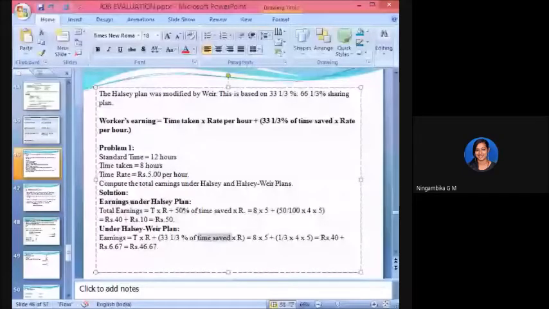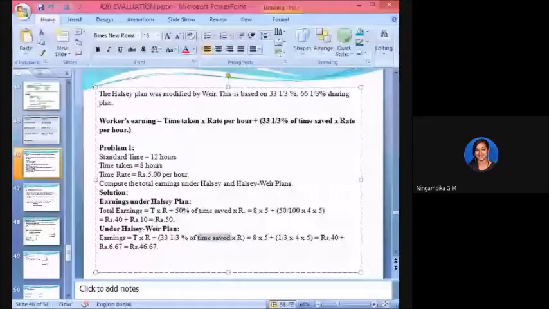33 1/3 is nothing but 33.33. Don't get confused. Am I audible, students? Still haven't got the calculation? If you don't know, let me know, I'll help you out. See, what is T here? T is time taken, 8 hours, right? And R is 5. So 8 5s are 40. Mention it as 40 plus